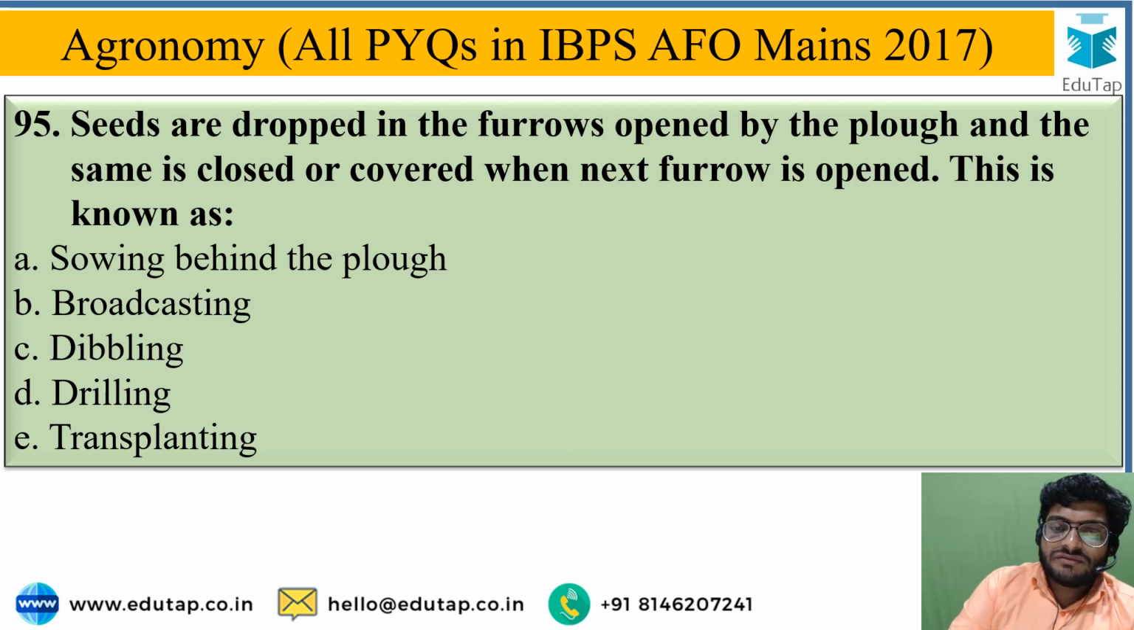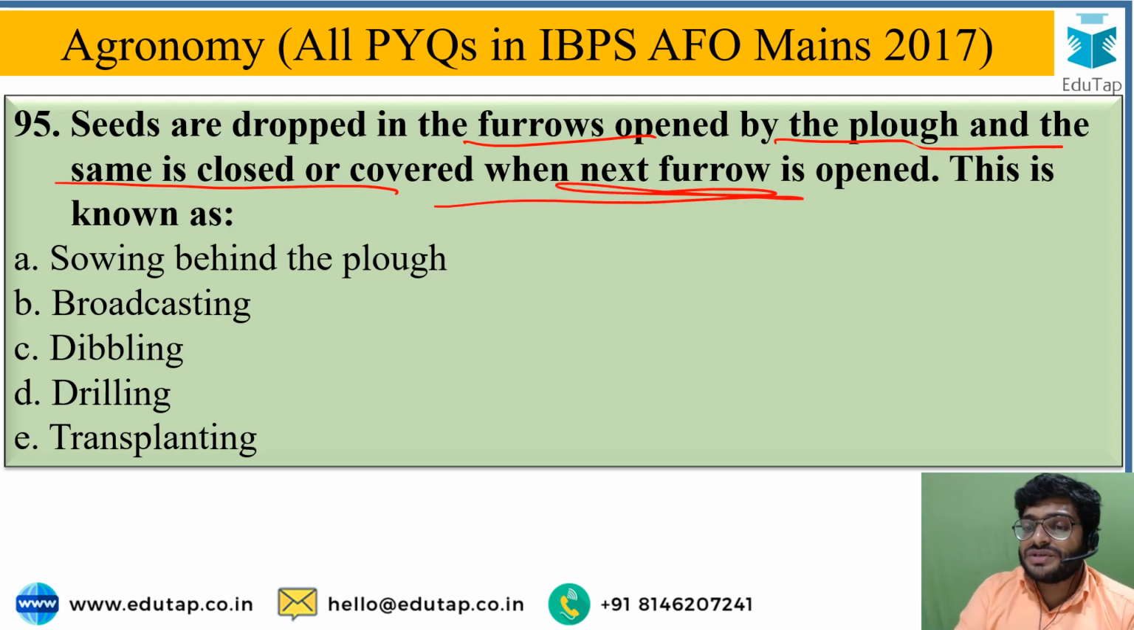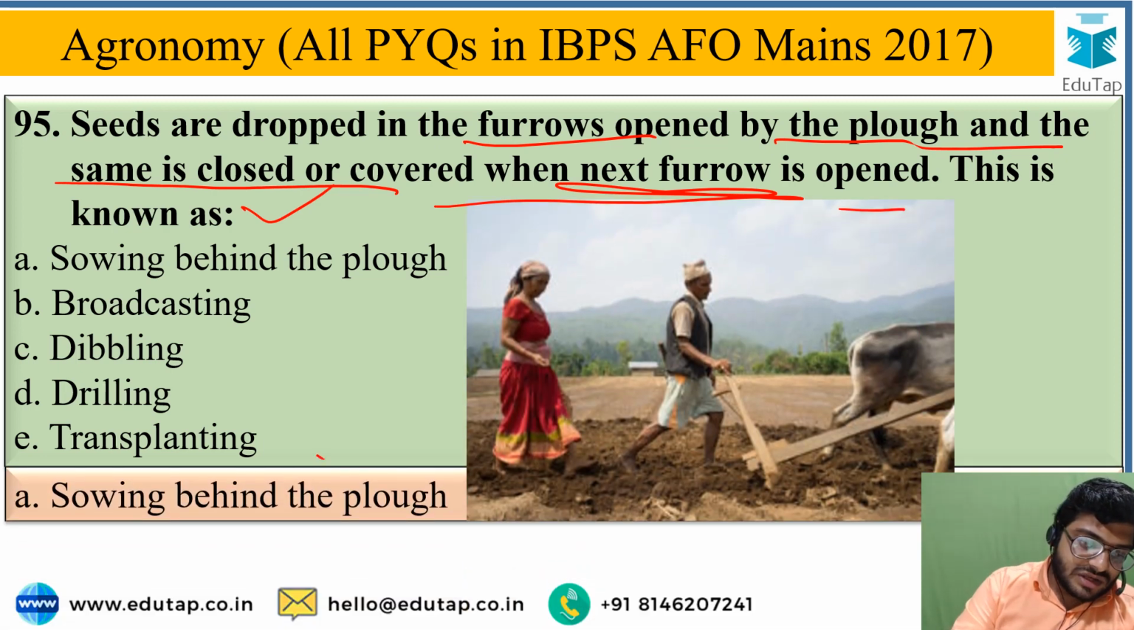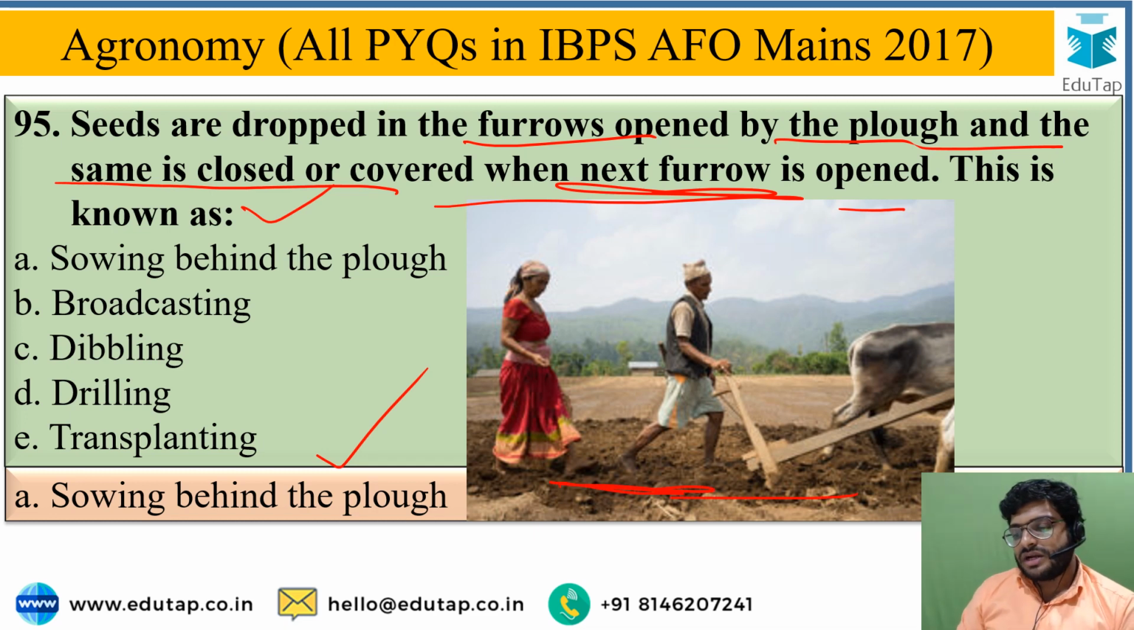Seeds are dropped in the furrow opened by the plow and the same is closed or covered when next furrow is opened. This is known as. So you have to identify this method of sowing, the traditional method of sowing basically. So the correct answer for this is sowing behind the plow. In this image you can see the farmer is plowing the fields and second is placing the seeds in the furrows that are opened with the plow, desi plow or the country plow.